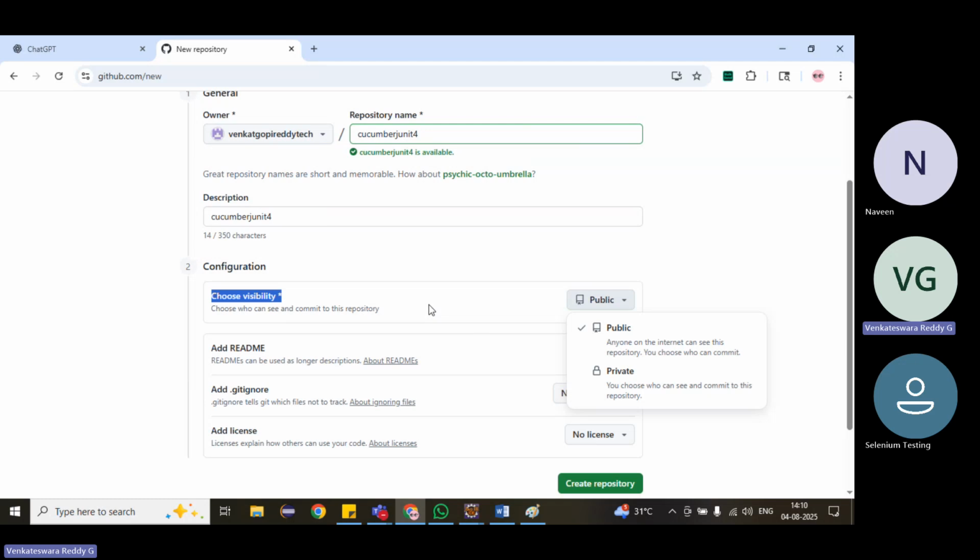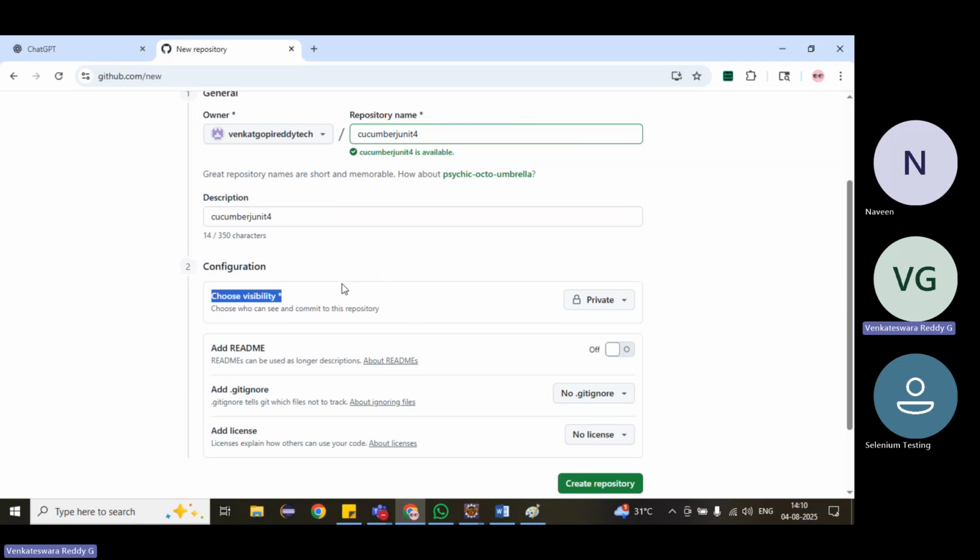Then visibility. If you choose public, anyone who has this repository URL can access it. If anyone searches Google for a Cucumber project, they can go to GitHub, and there will be a lot of public repositories we can search and get. If it is public, it will be visible to everyone. If it is private, it will be visible only to me, and if anyone else wants access, I can take their GitHub account and provide access to them.